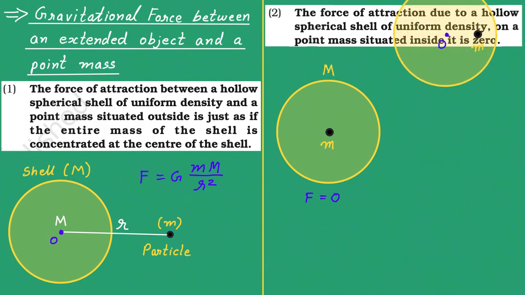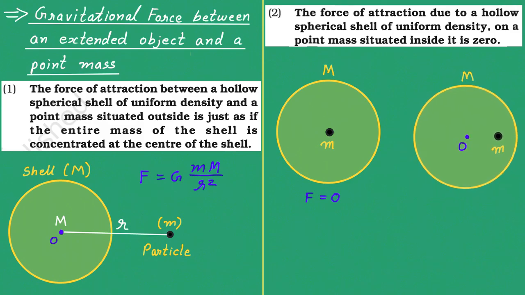Not only that, if the particle of mass small m is kept somewhere away from the center, see, this is the shell and this is the center, but the particle of mass small m is kept away from the center, then in this condition also the total force on the particle is 0 only. Now let me explain why in both of these figures the total force becomes 0.